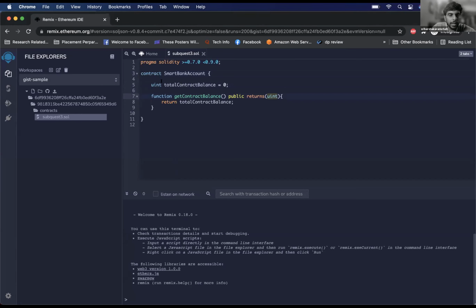Here we have already defined total contract balance to be of the data type unsigned integer, right? Correct. And we are returning this, but still we have to say that this function's return value is an unsigned integer. So this is a typed programming language, unlike JavaScript and Python. Everywhere you need to mention the data types. Got it.